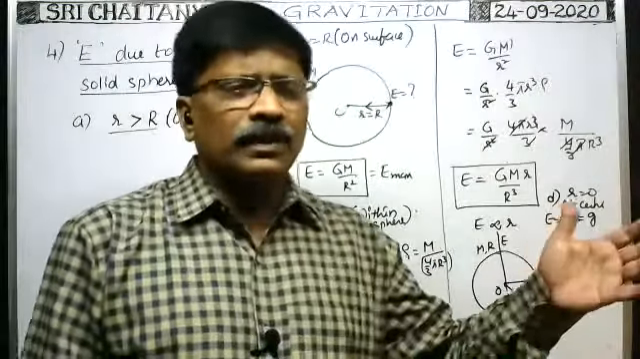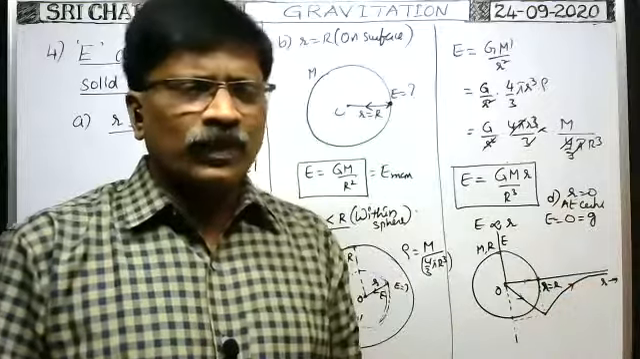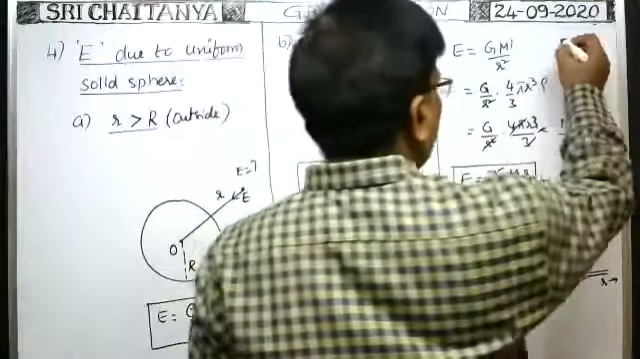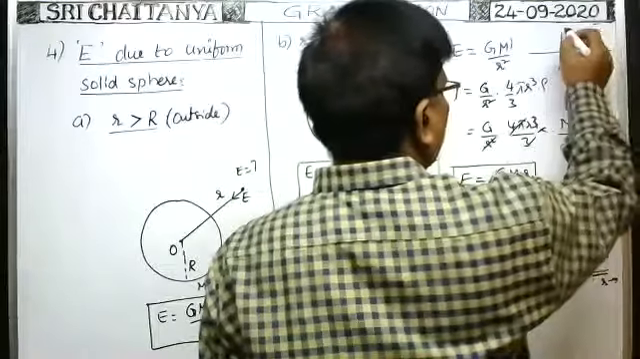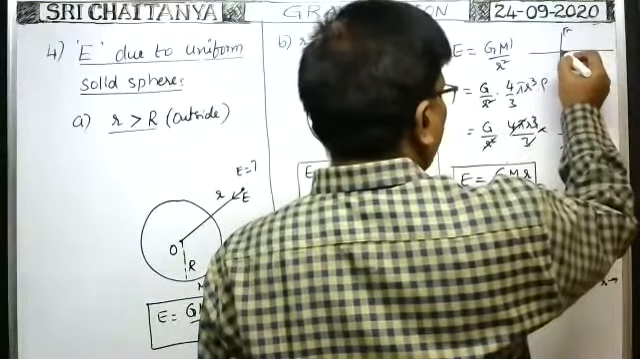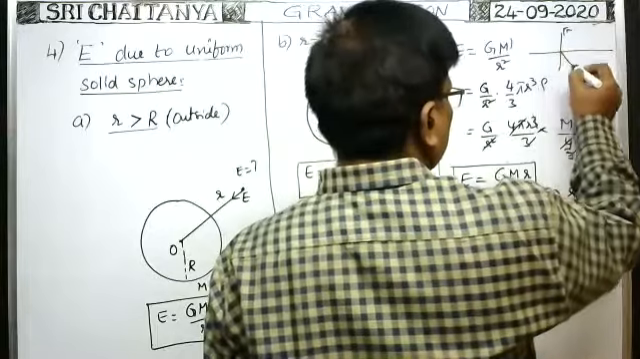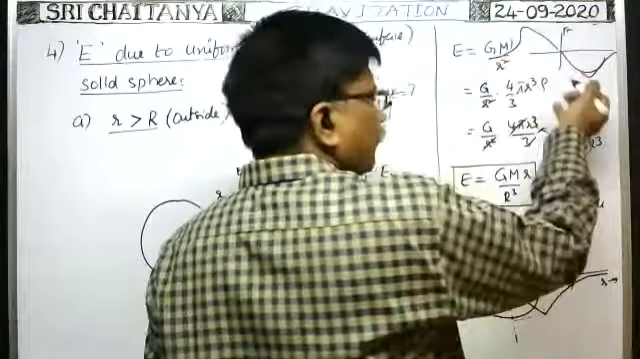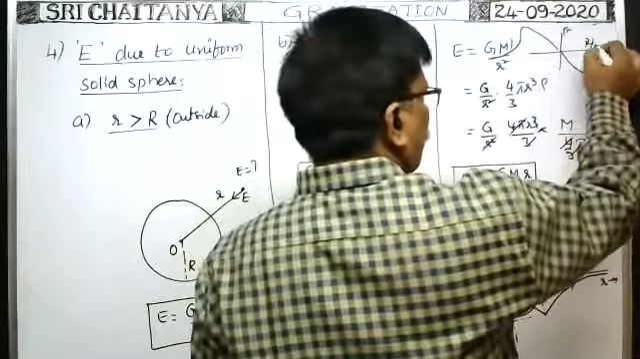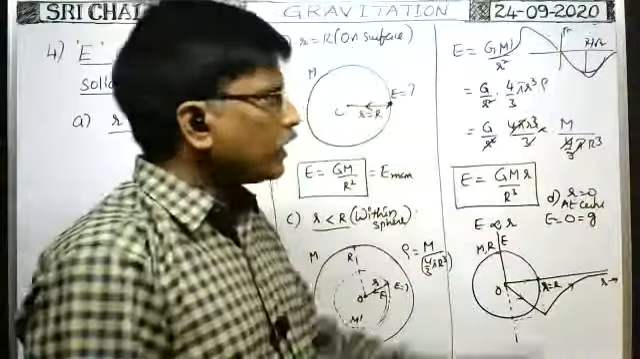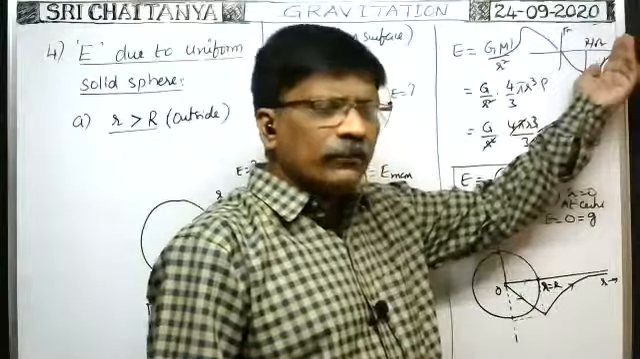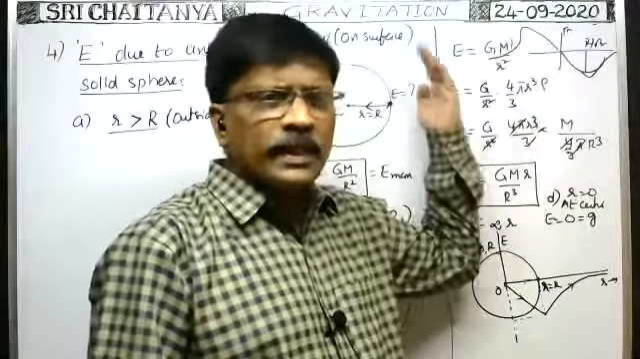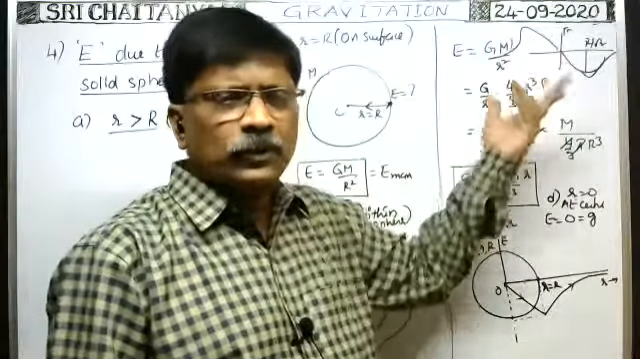Even in case of a ring we have taken it like that. In case of a ring, I have drawn the graph like this for E and R. Here exactly it is R by root 2. Because in the direction where R increases, the intensity of gravitational field first increases and reaches a maximum, then decreases in the opposite direction, the negative direction. That's why I have taken negative only.